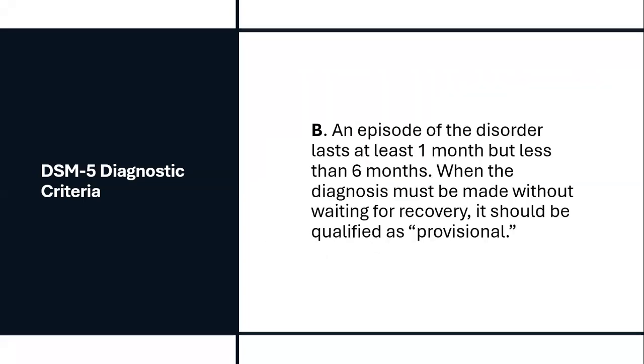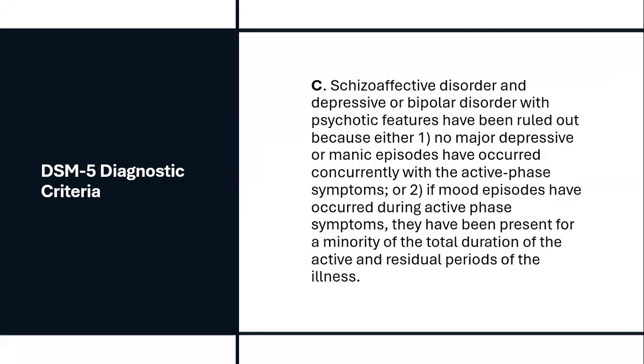And criterion B says that an episode of the disorder lasts at least 1 month, but less than 6 months. So this is very important: in schizophreniform, the symptoms last less than 6 months. And criterion C talks about differentiating schizophreniform from schizoaffective disorder and bipolar 1 disorder, because in bipolar 1 also psychotic symptoms are present. So it's important to differentiate between bipolar 1 with psychotic features and schizoaffective disorder.